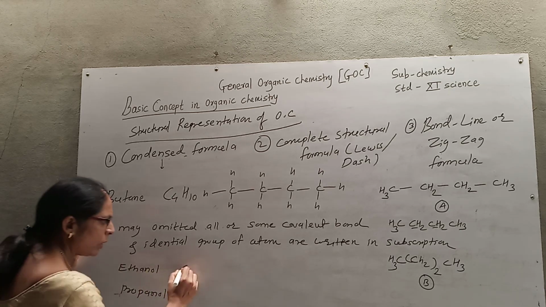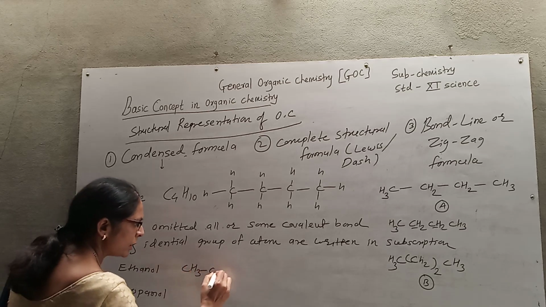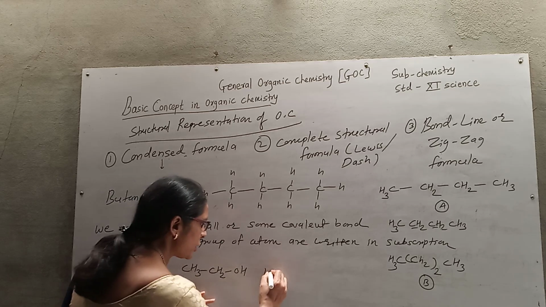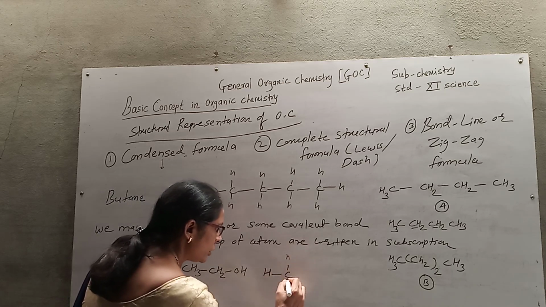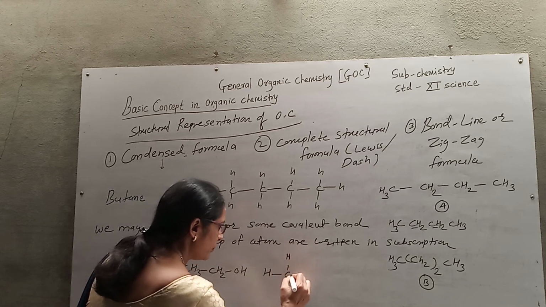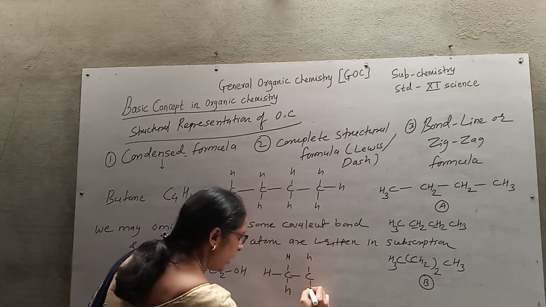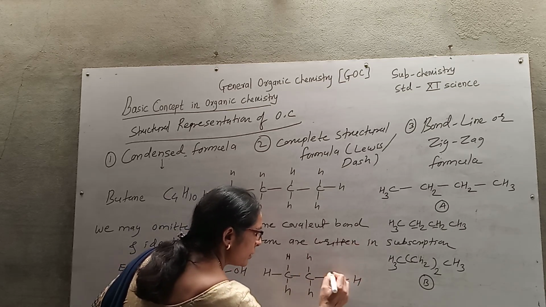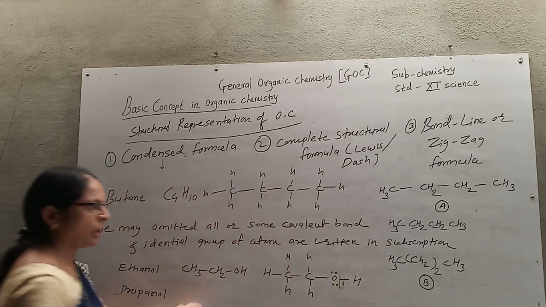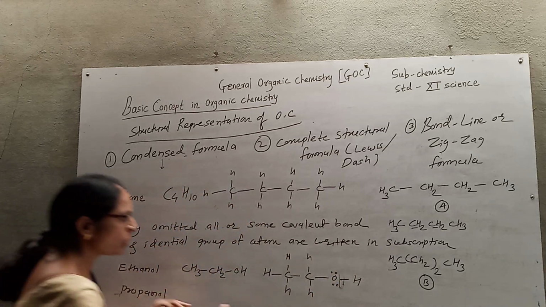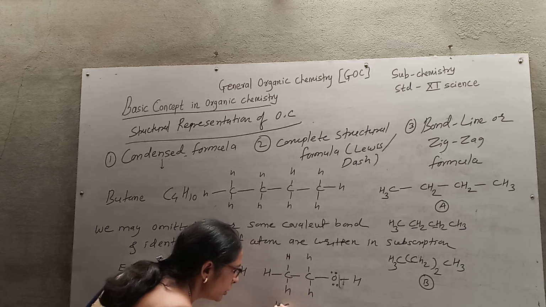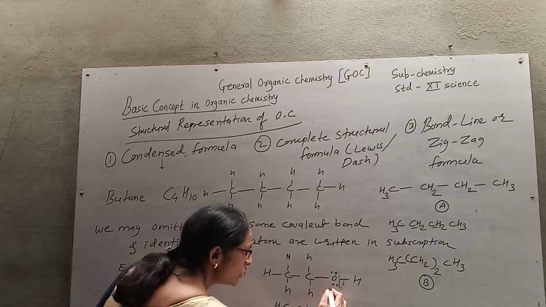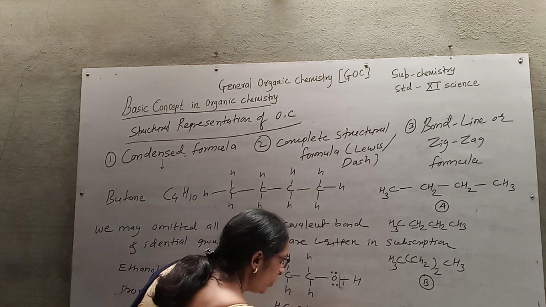When I consider the example of ethanol, CH3CH2OH, how do I write the complete structural formula? Carbon with 3 hydrogens, this carbon with 2 hydrogens and 1 OH. This is your complete structural formula. Then how do I write the condensed formula? This carbon is with 3 hydrogens, this carbon with 2 hydrogens and having OH.